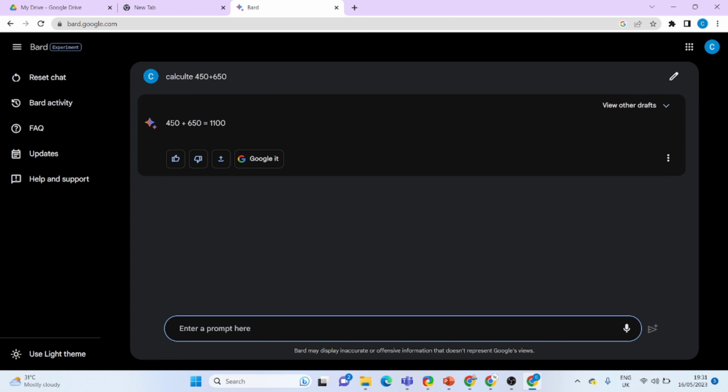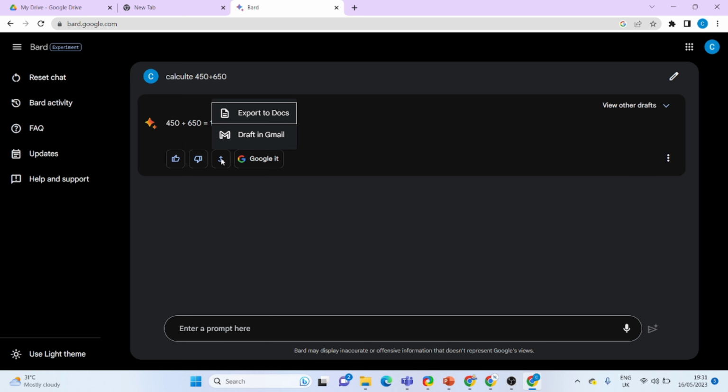This is the answer. Here, this is the option: if you are satisfied with the answer provided by Google, you can select good response. If you are not satisfied with the answer provided by Google, you can select bad response. And here this is another option, export response, which means if you want to download this answer into any document, you can choose.